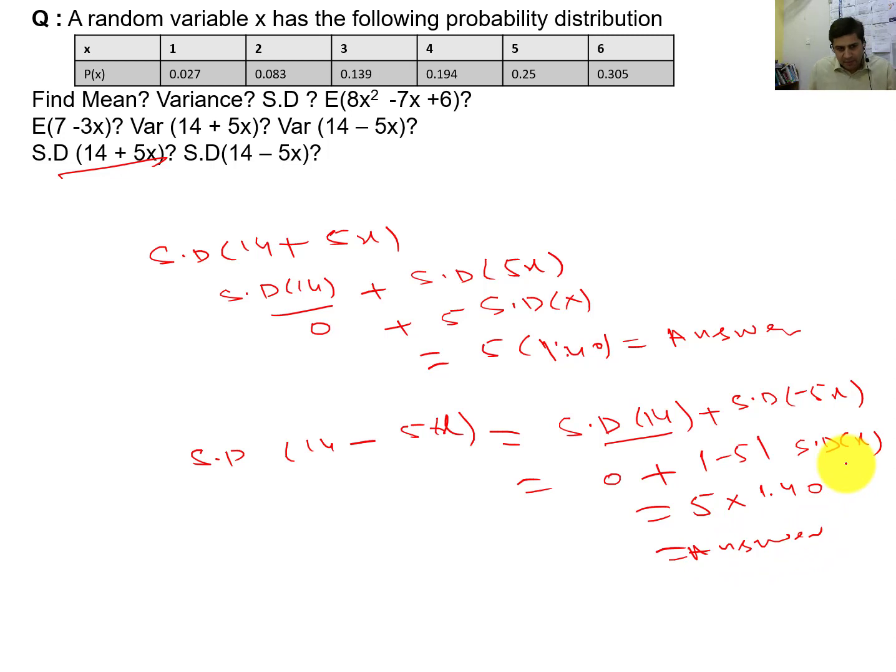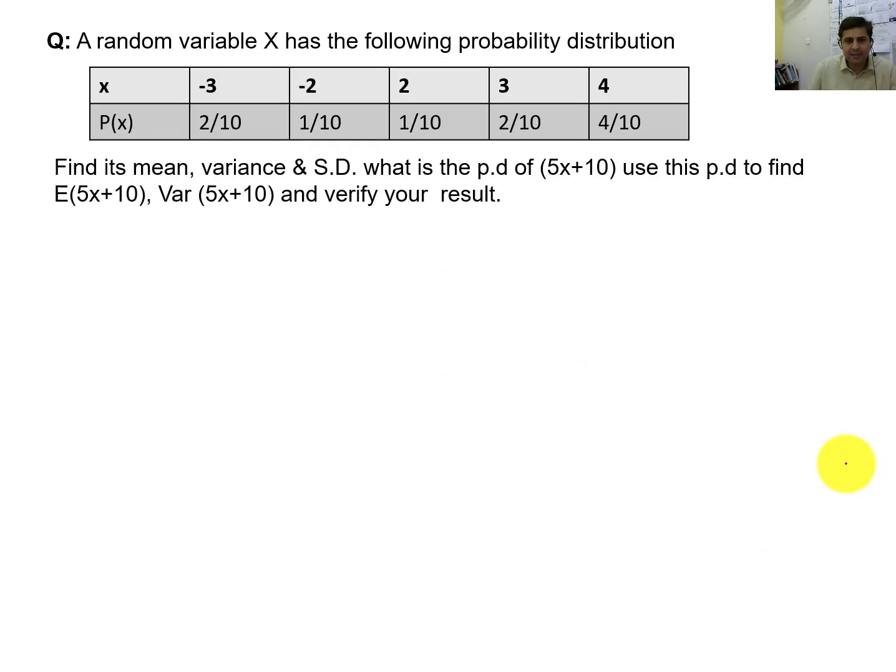So in this way, you can use the laws if you have already calculated the values of mean, variance and standard deviation. While using the laws, you can easily calculate all these things. You can try this example as an assignment and send it to me through my email address. I hope you understand it, and if you still have some problem, please contact me. We can also discuss it in the interactive session, and soon we will arrange that session. Thank you.